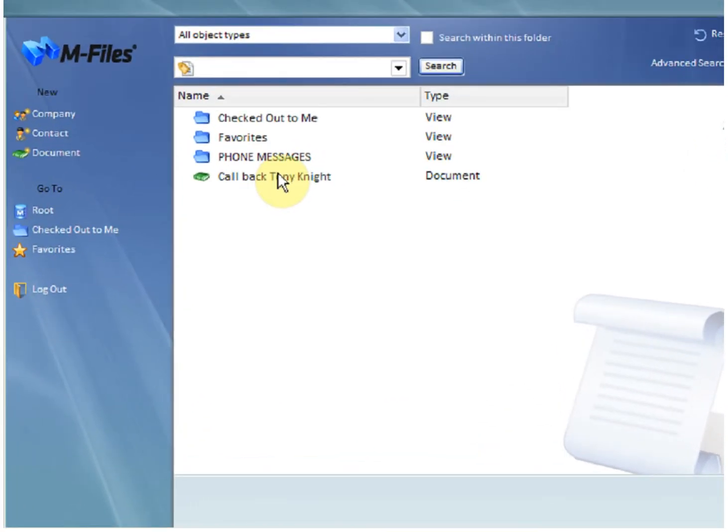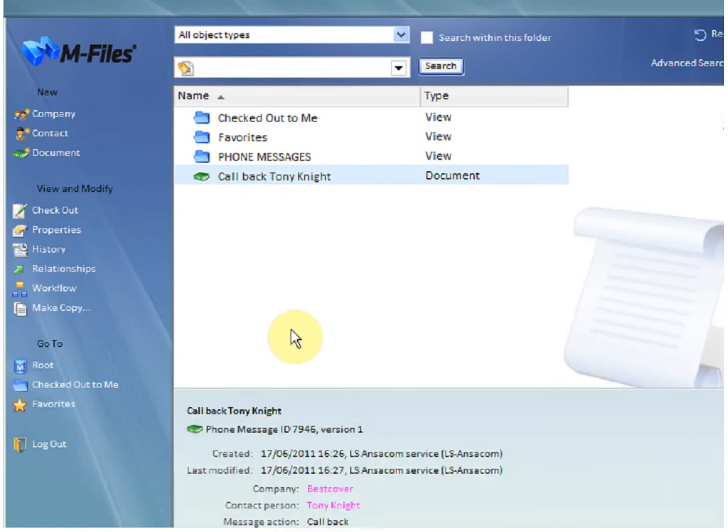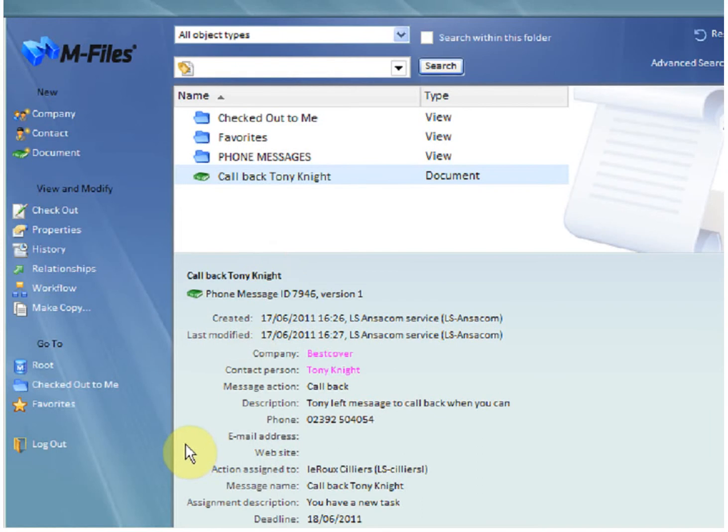There you have the message that has been created. If you click on the message, it will open a screen at the bottom of the page where you can actually verify the information that was entered.